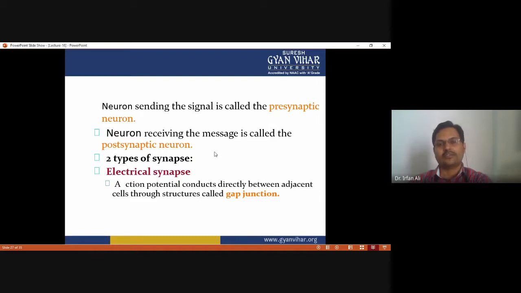There are two types of synapses: electrical synapse and chemical synapse. Electrical synapse means the action potential conducts directly between adjacent cells through a structure called a gap junction. Or another is the chemical synapse, where a neurotransmitter is released that helps to conduct the nerve impulse from the presynaptic neuron to the postsynaptic neuron. That is called chemical synapse. This we will discuss in the next lecture.